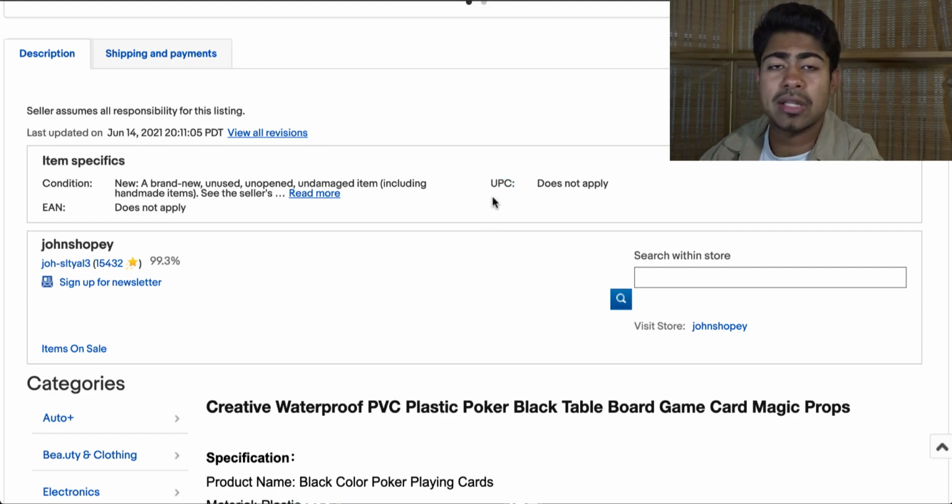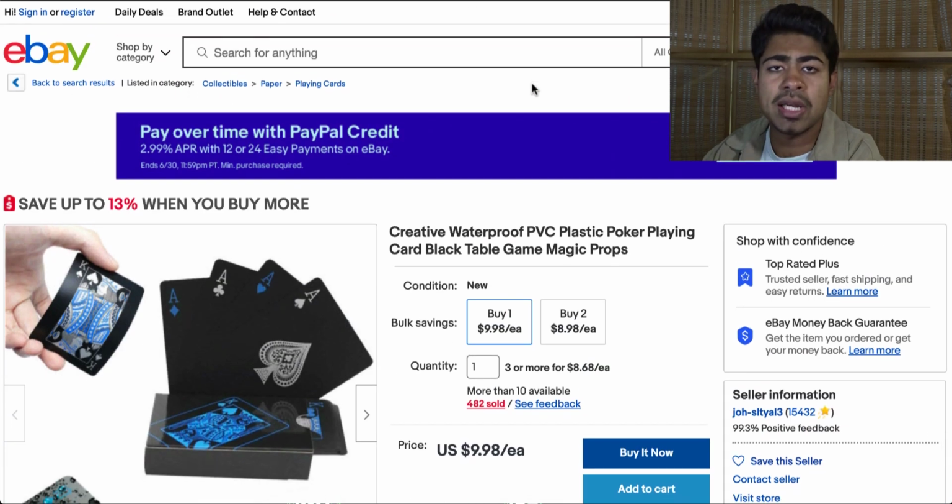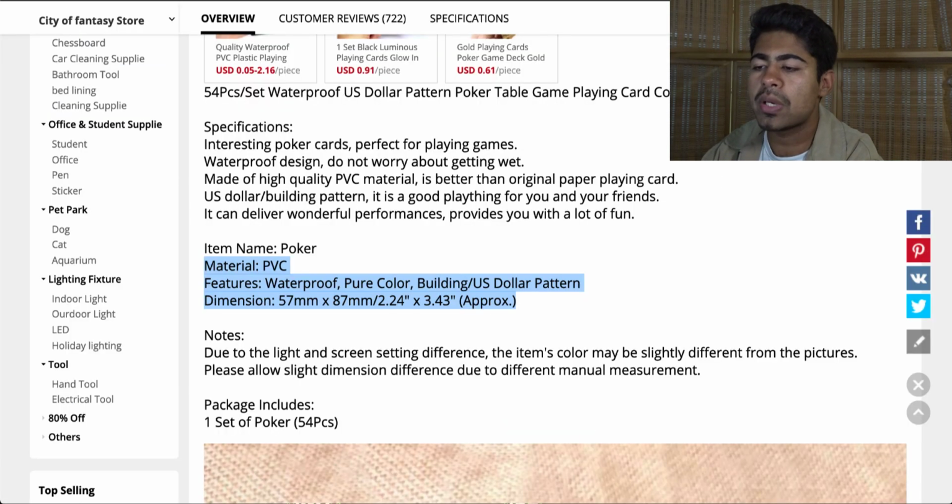So you want to make sure that those values are not available there. But once you do make sure of that, that is pretty much it. That is all you have to look at in order to find a good supplier for that product on eBay. Let's go on to yet another example to see how we can continue doing this.